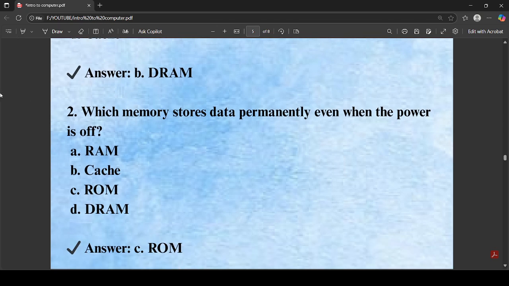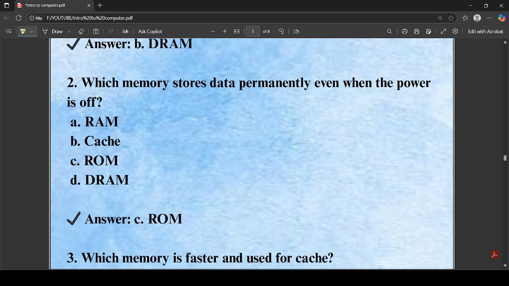Which memory stores data permanently even when the power is off? This is a very easy question. ROM is the memory that stores data permanently even when the power is off. The full form of ROM is read only memory. So ROM is non-volatile memory. When the power is off, the data is stored permanently. This is the non-volatile memory concept.